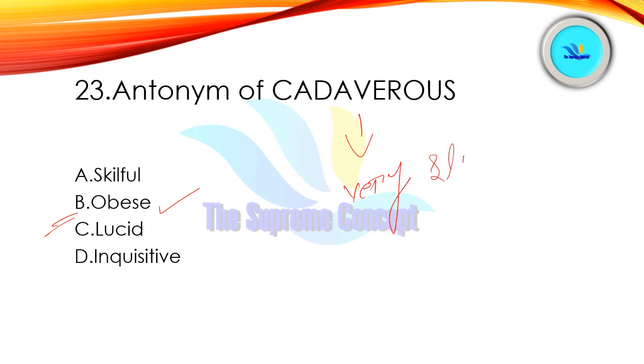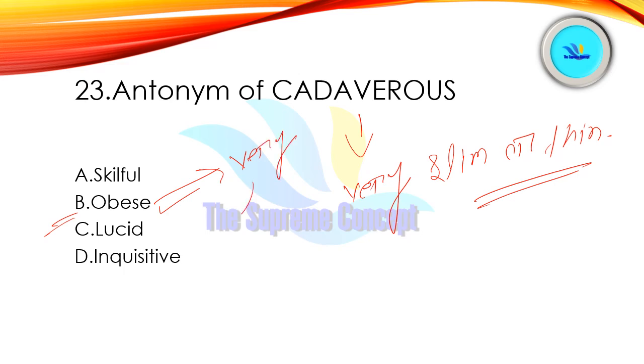All right. So obese means very fat. So this option B will be our answer.